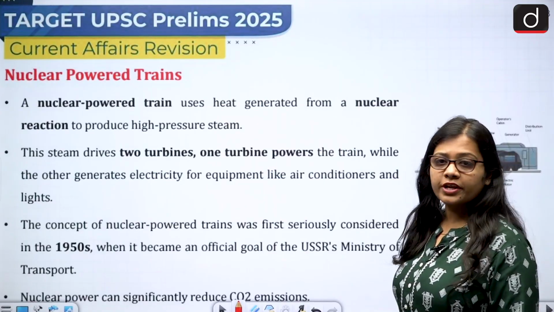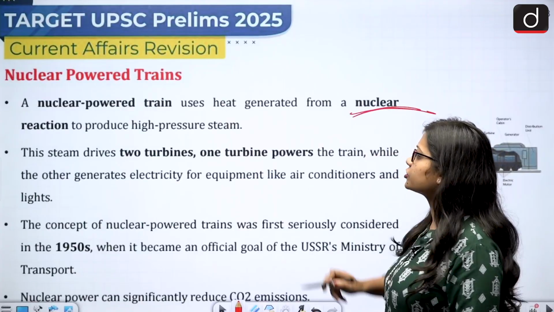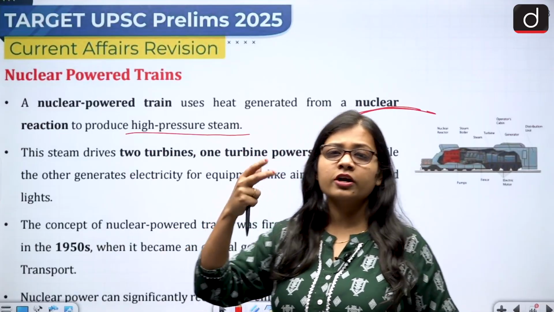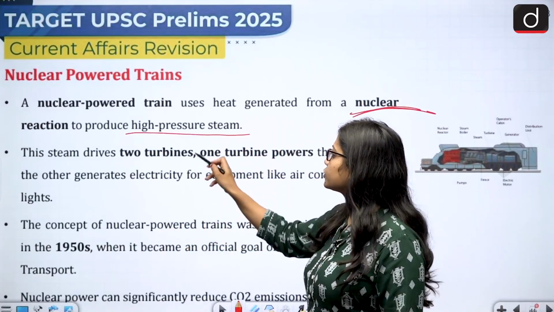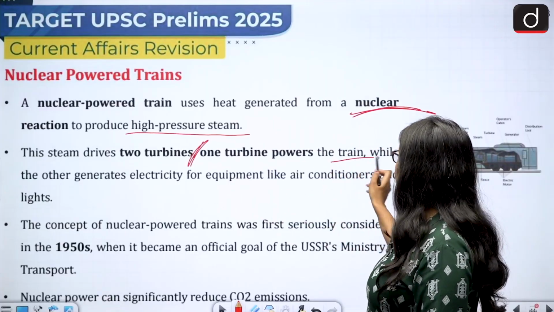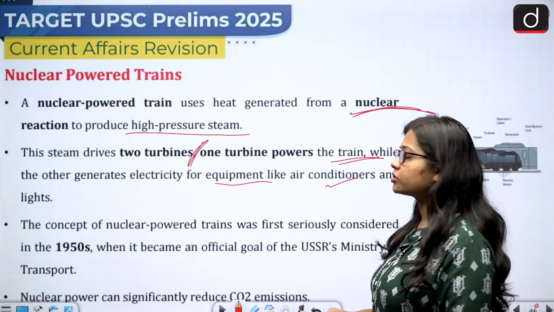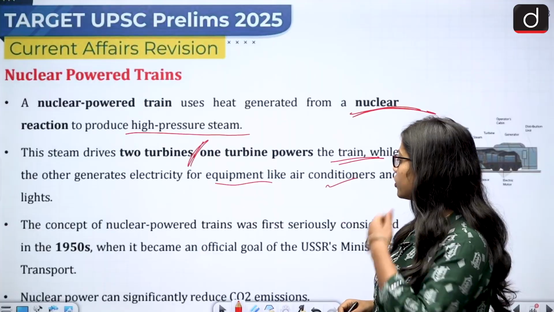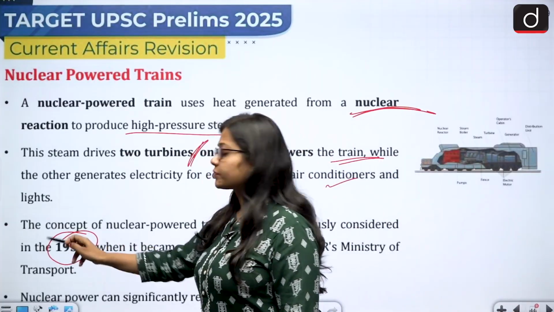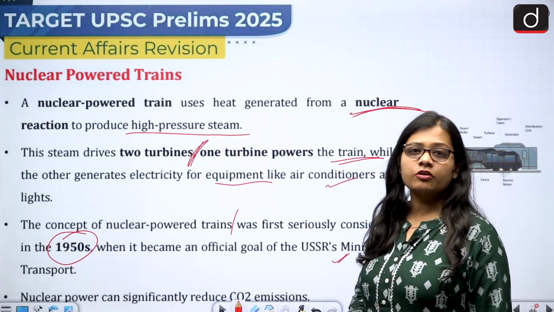Now nuclear powered trains, it talks about a nuclear power train uses heat generated from a nuclear reaction to produce high pressure steam. Nuclear reaction can be in the form of fusion or fission. Then the steam drives two turbines. Out of these two turbines, the one turbine powers the train while the other turbine generates electricity for equipment like air conditioners and lights. Then the concept of nuclear powered trains was first considered in the 1950s when it became an official goal of the USSR Ministry of Transport.